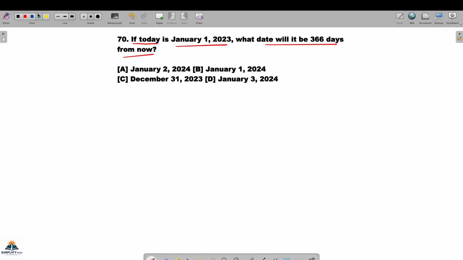so how to approach this problem? It is also a very simple question, but you have to be careful about the months, about the leap year thing, about the February, so then only our counting will be perfect. First of all, you should know that a year, we have already seen a normal year, that is a regular year, has 365 days.